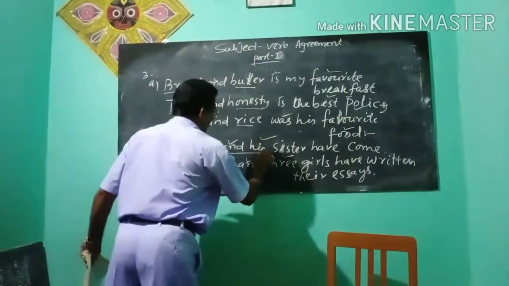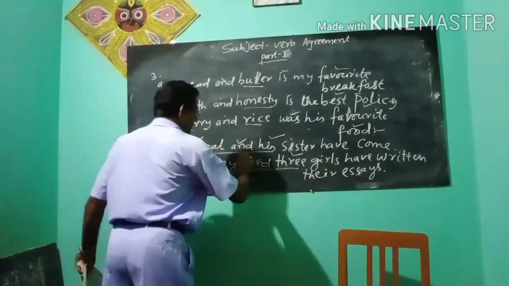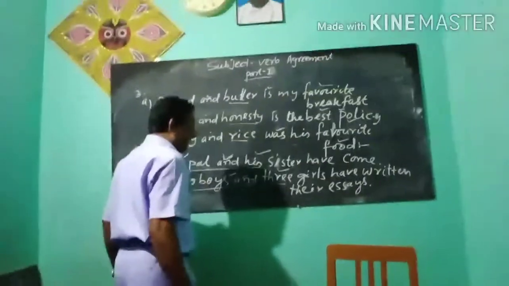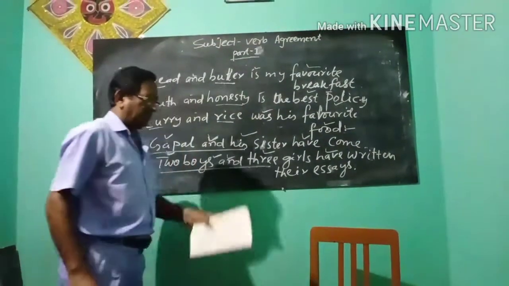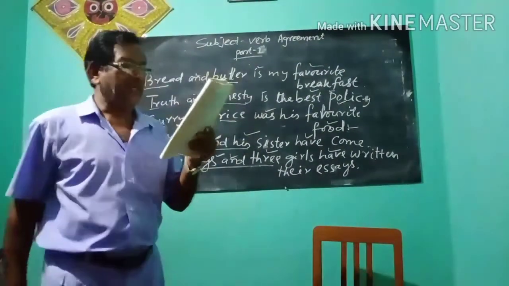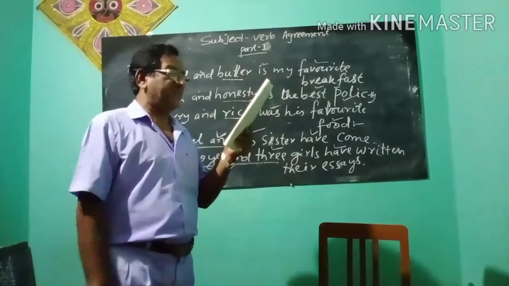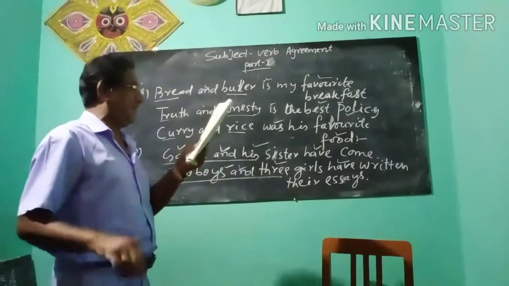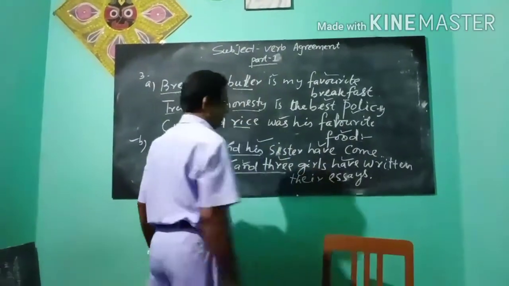Make the total subject plural. Two boys and three girls. This is plural. This is plural. And they take plural verbs. Have. According to the rules, if two singular or plural subjects are joined by "and", the total subject is plural, which takes plural verbs. Have and have here.